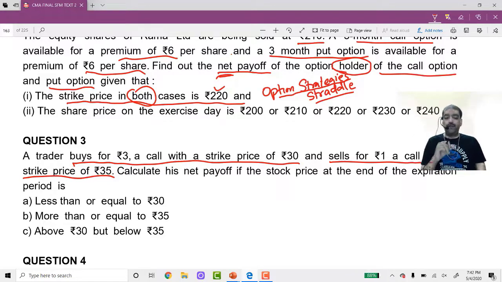Here, the strike price is not the same. One has a strike price of 30, one has a strike price of 35. And both are call options. It is not that one is call and one is put. Both are call options. But he is buying one call option with a strike price of 30 and selling one call option with a strike price of 35. So in one, he is a buyer, the holder of the call option. So he has purchased the right, but not the obligation. In the second, he has sold the right to somebody.